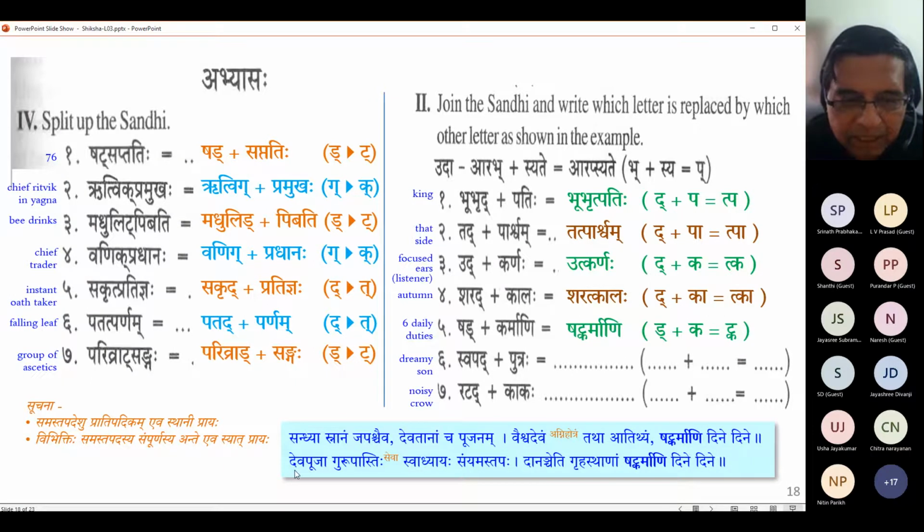Another that we get is Deva Puja Guru Pastihi Swadhyayah Samyamah Tapah Danascheti Grihasthanam Shat Karmani Dine Dine. So this is even more generic and nice. This one talks about the six karmas being Deva Puja, which is common from above. Okay. Guru Pastihi, Guru Seva. That means helping your gurus with whatever. And this is for a brahmachari very clearly.